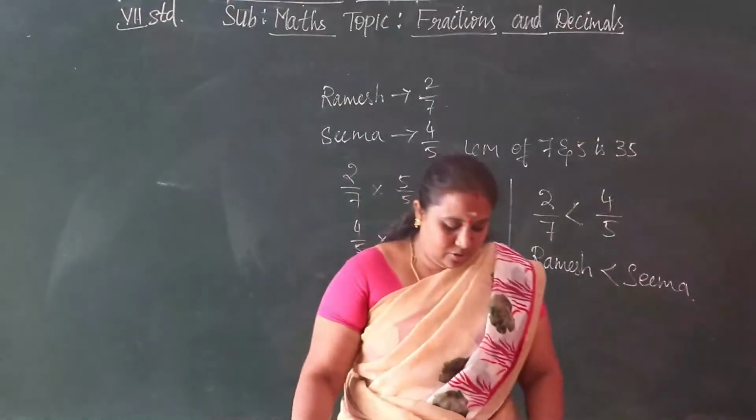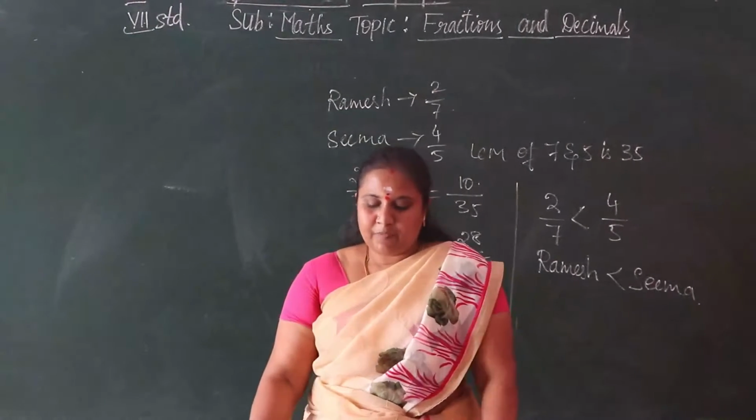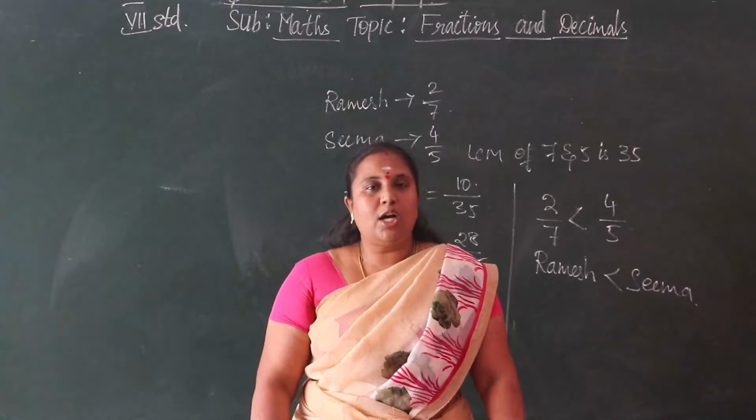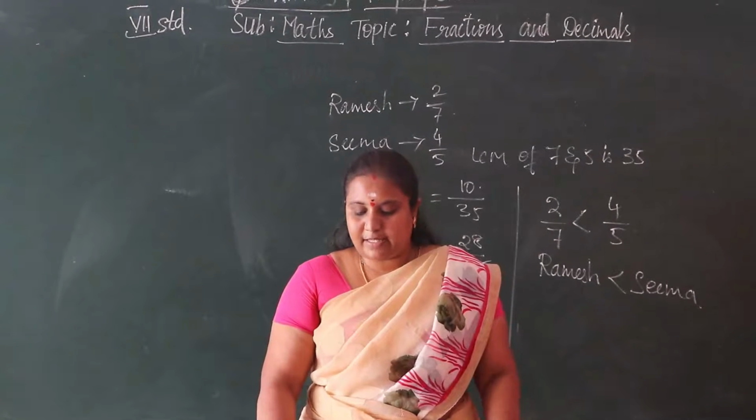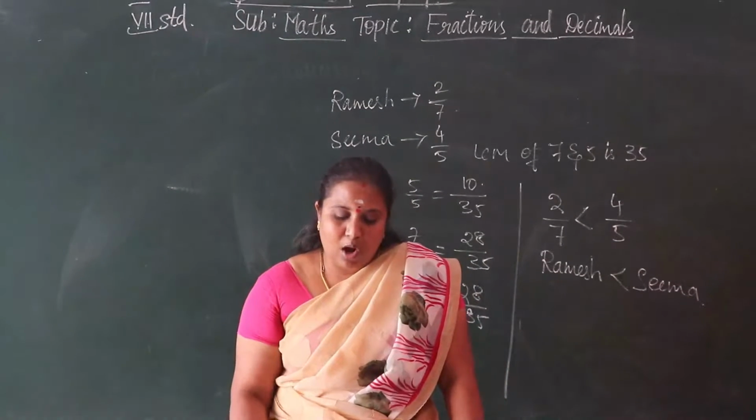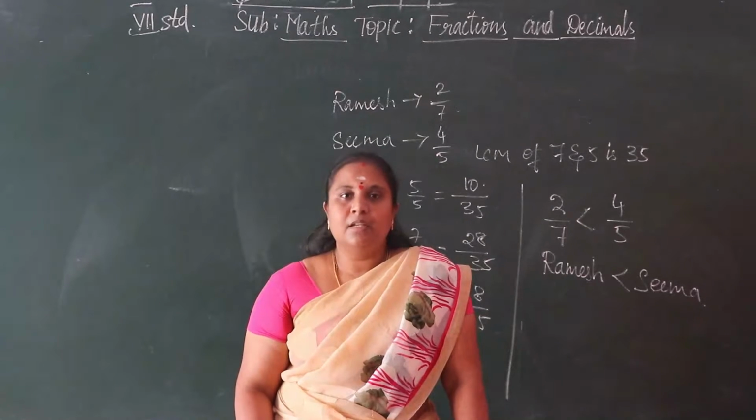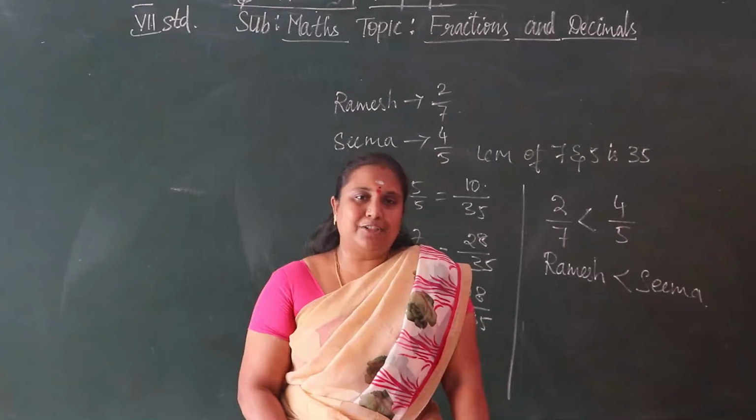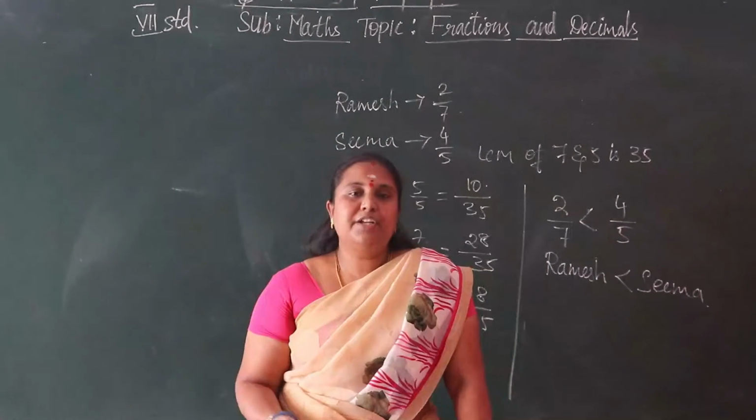Children, understood? Examples 3 and 4 are also given in your textbook. You can do them yourself in your rough notebook. Exercise 2.1 also has problems. Solve means you can do it by subtraction and addition of the fractions. Try it yourself in your rough notebook.